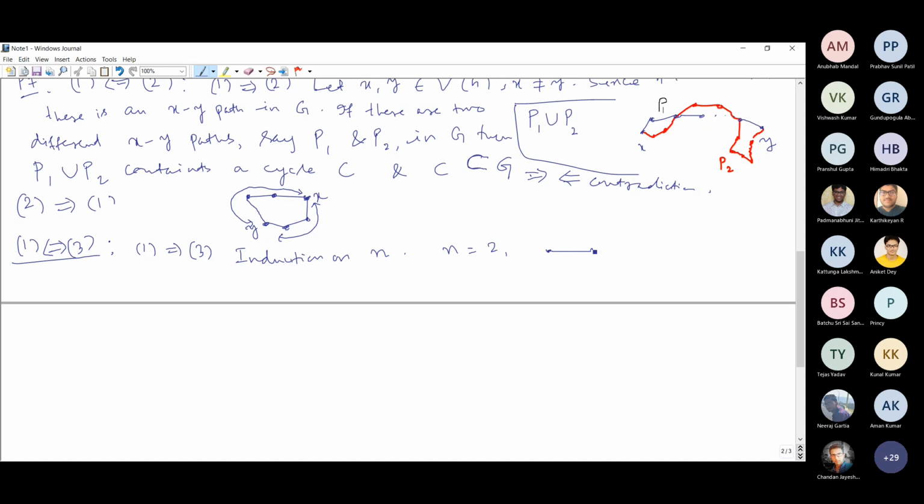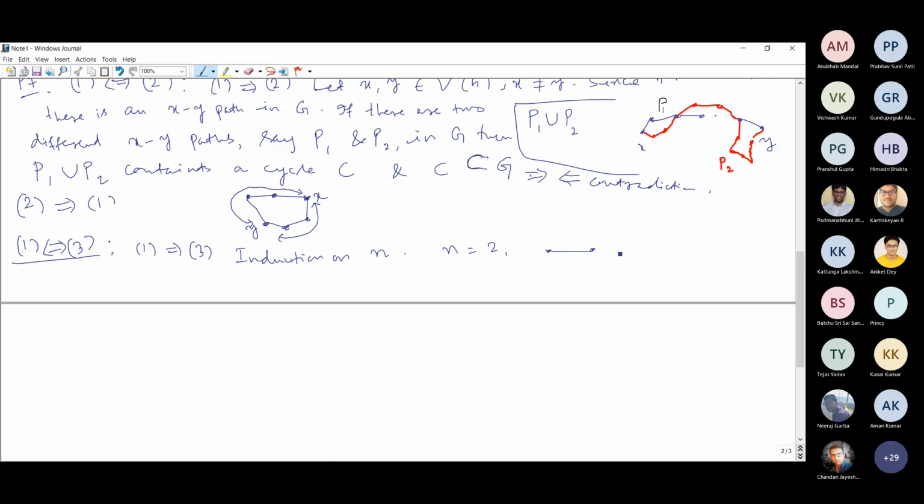If it is acyclic, then we cannot have parallel edges, because that will create a cycle. So only one edge we can have, right? If there is another parallel edge, that will create a cycle. Or if you have any self loop at any vertex, that also creates a cycle. So there is no other way that you can have more edges with these two given vertices. So this is the only possibility. Do you agree with this?